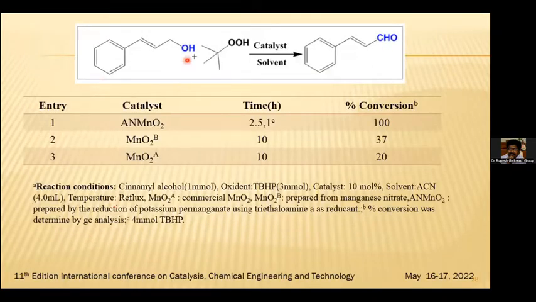This is the reaction where from aromatic alcohols we are able to get aldehydes. NMnO2 acts as the major catalyst over here, and at a time of 2.5 hours, we are able to get 100% conversion.